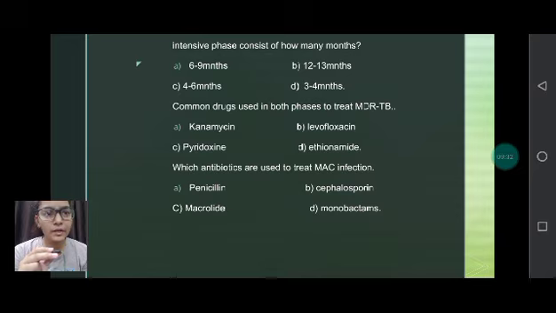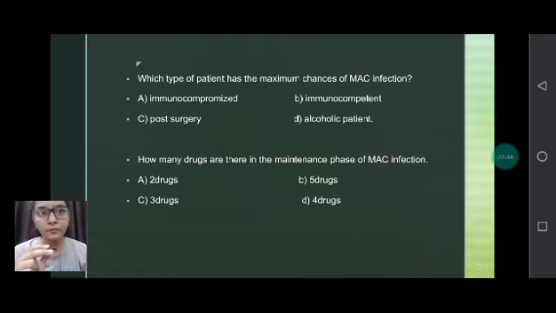Which antibiotics are used to treat MAC infection? No specific antibiotics are prescribed, but as specified, macrolides are now being used to treat MAC infection. Which type of patient has the maximum chance of MAC infection? An immunocompromised patient, because we have seen HIV has the maximum cases of MAC infection. How many drugs are there in the maintenance phase of MAC infection? Specifically for MAC infection, two drugs are used: clarithromycin or azithromycin, and rifampicin.